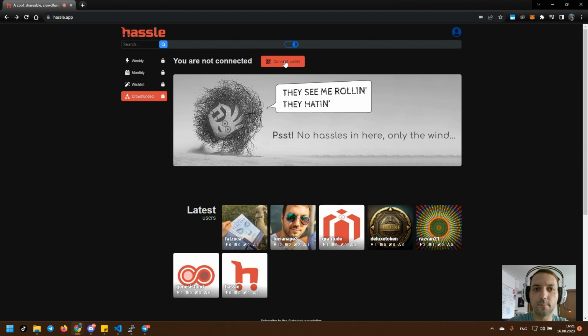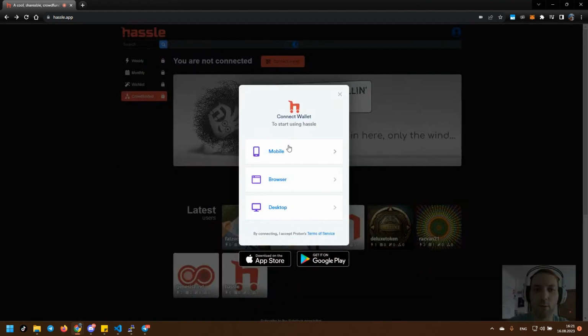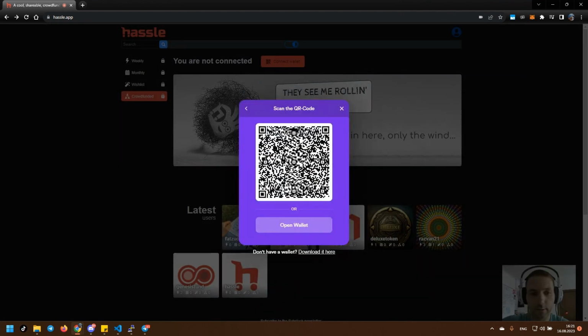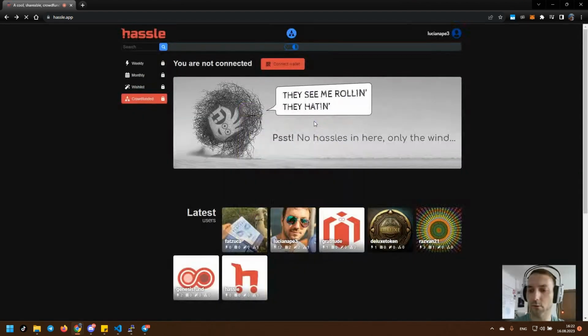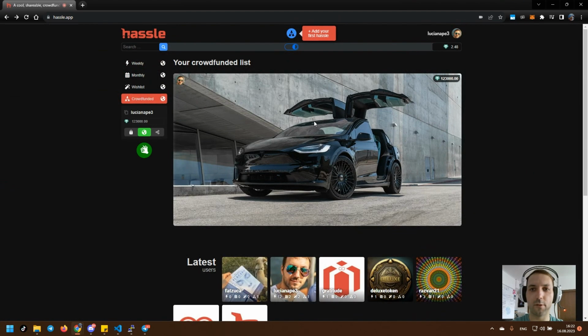And so I'm just gonna connect my wallet, choose mobile, and you can see there's a QR code. If I open the application on mobile, I can just open wallet and it will automatically open my wallet, right? And so I can scan this QR code. All right, let me scan it. Okay, authorize button and my biometrics, and all right, I'm authenticated.